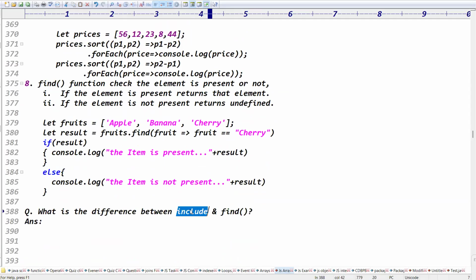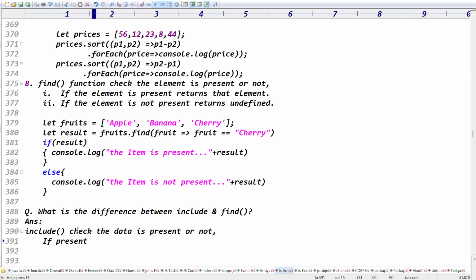Include checks whether the data is present or not. If present, return true. Otherwise, false. That's it. That is the include function.